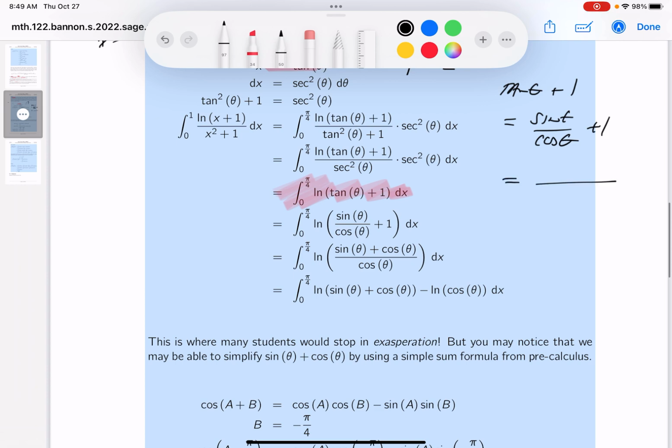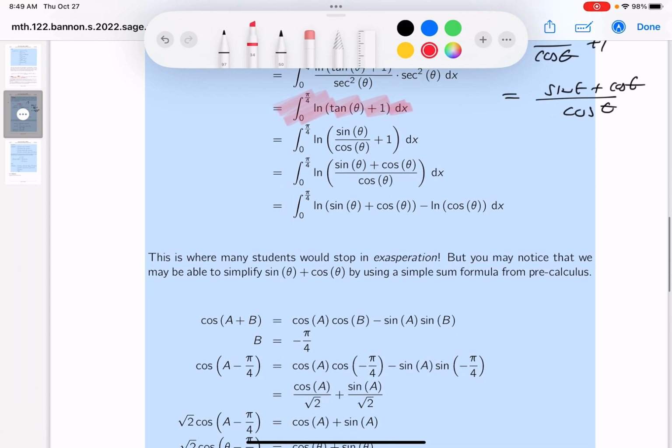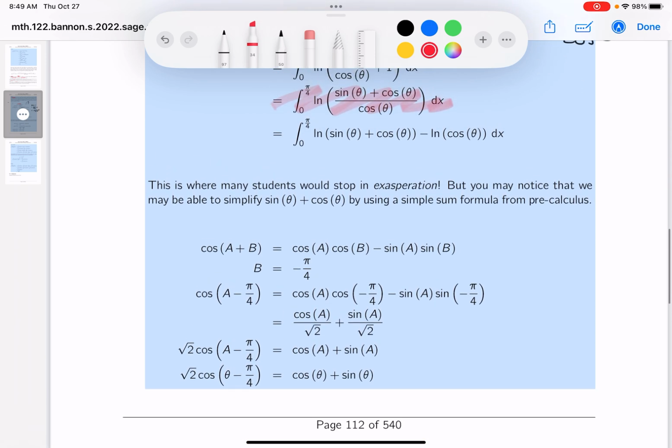And I'm going to bring those two terms together now. That's cosine theta, sine theta, plus cosine theta. All right? Let me show you where that's written. That's written right over here now. And then I use my rules of logs to split into two integrals, or two integrands. So, it's really not that bad.